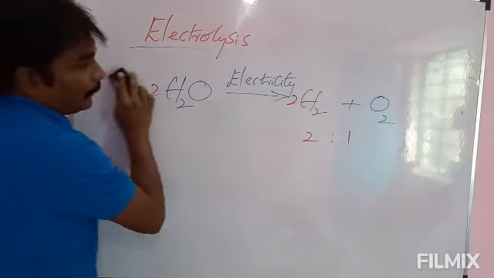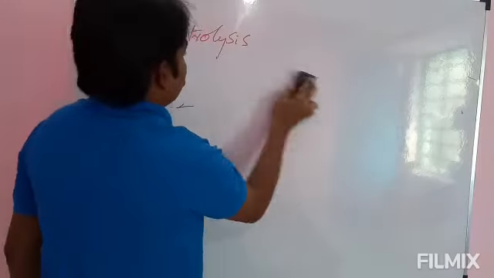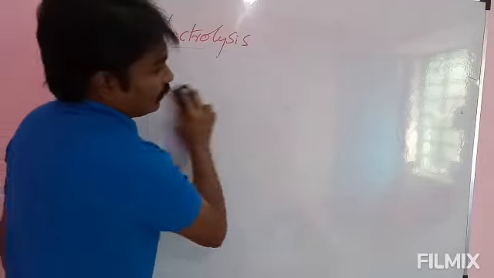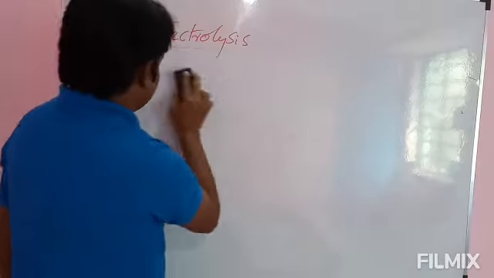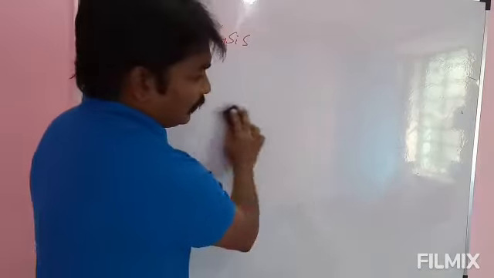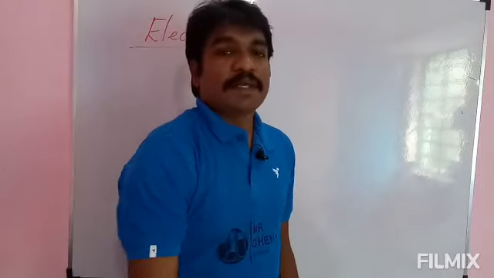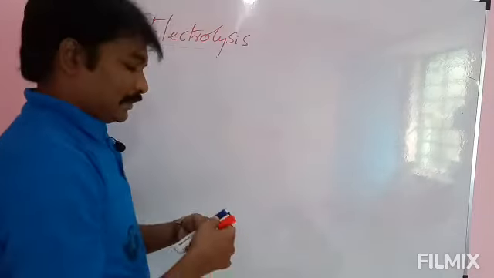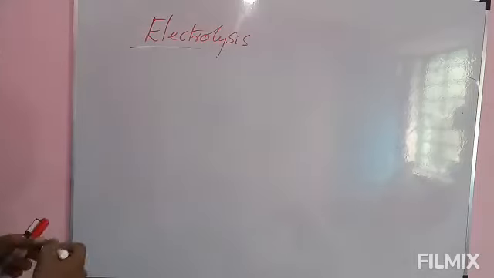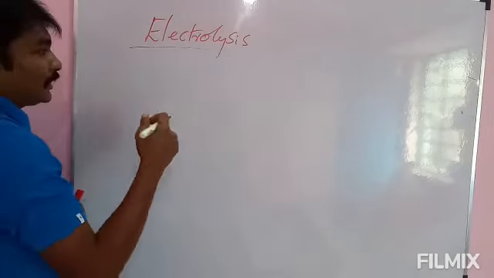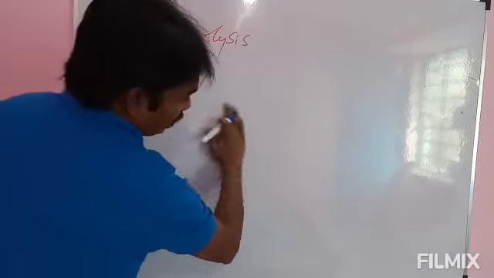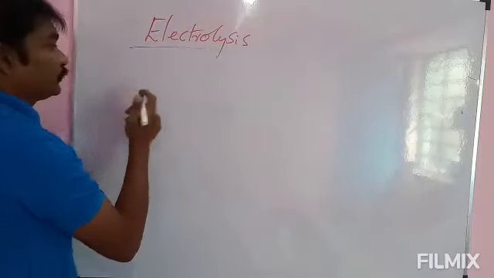Next one, electrolysis of molten salts of more reactive metals. In the next concept, chemical displacement reactions, we will learn the reactivity series. In that one you will learn which is more reactive, which is less reactive, but at present just focus on this one.